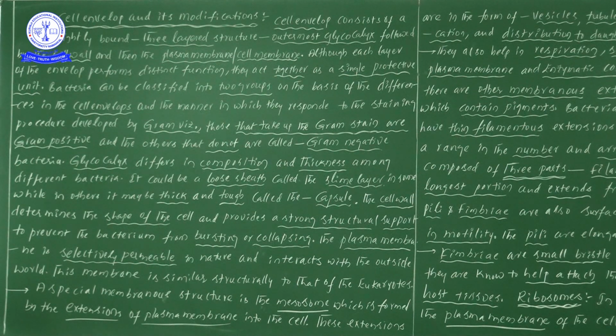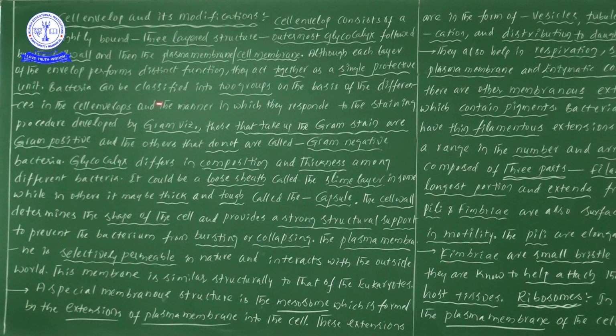These 3 layers have individual work, separate functions, a separate unique function each, and all together they perform one single function, that is protection. So all together they act as a single protecting unit.